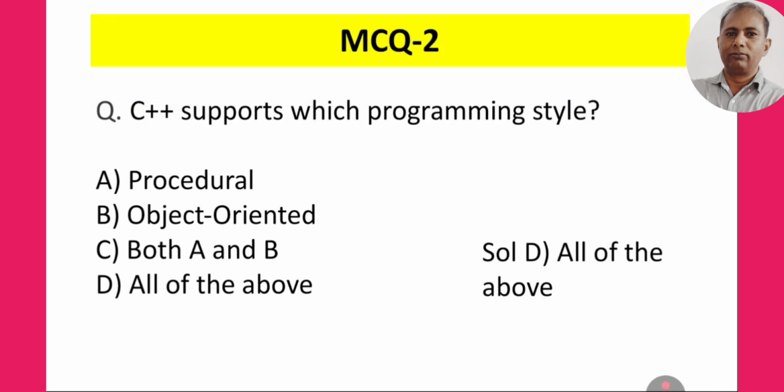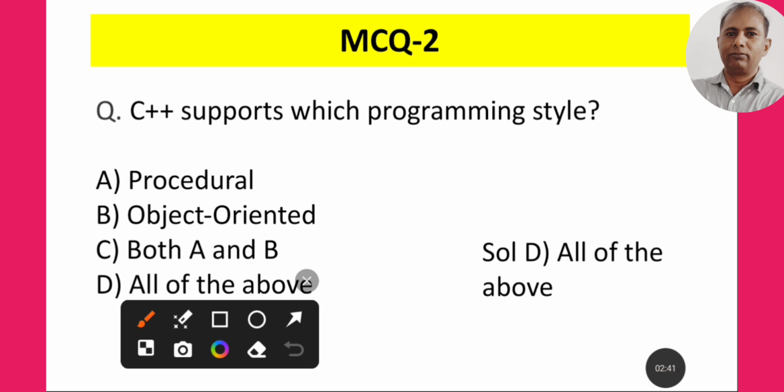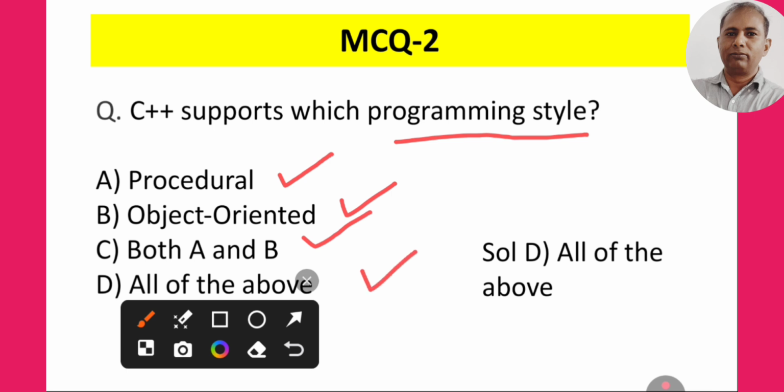Question number 2, that is MCQ 2: C++ supports which programming style? So I think C++ is derived from C, so it also supports the procedural style, and it is also an object oriented language, so it supports the object oriented style. So I think it supports both, and it also supports them separately. So D should be the correct answer here.